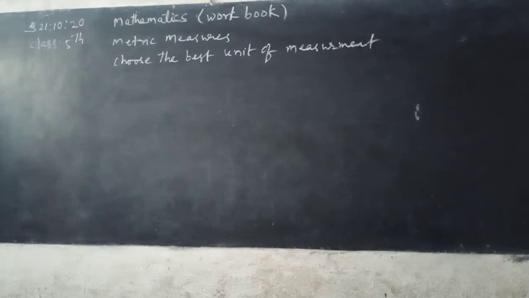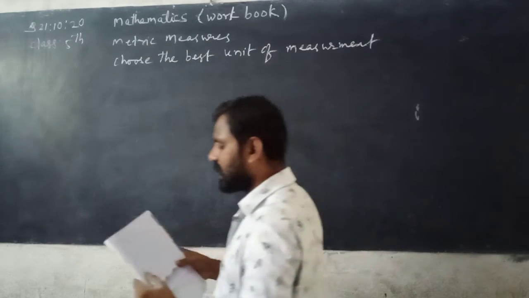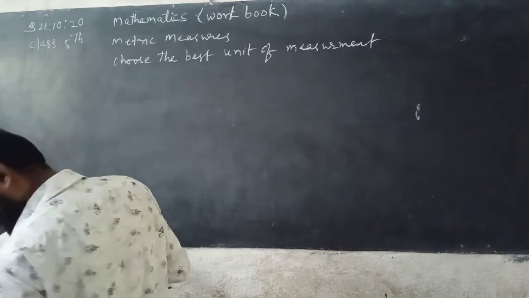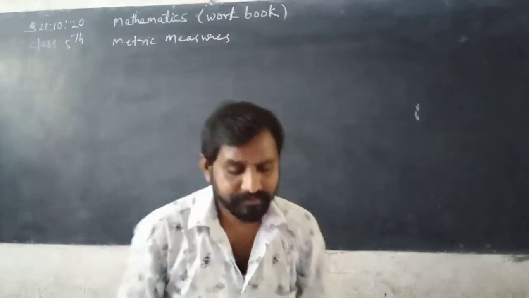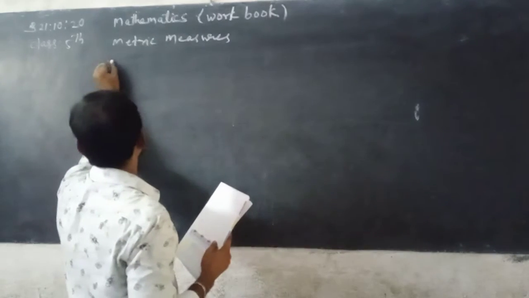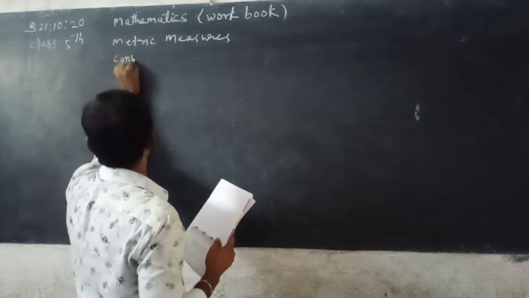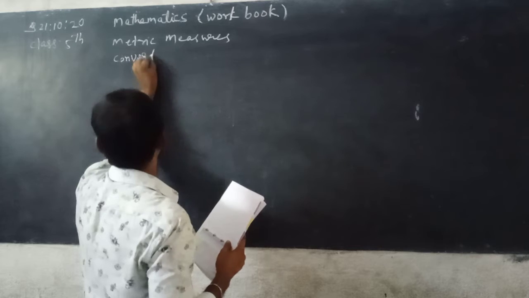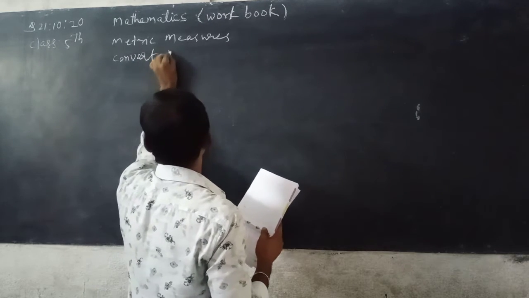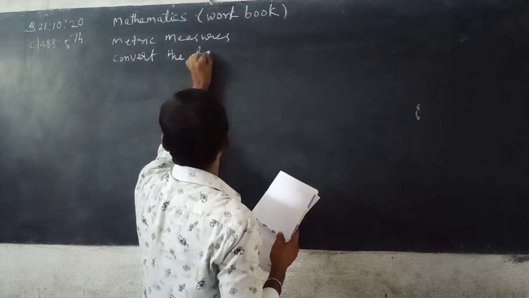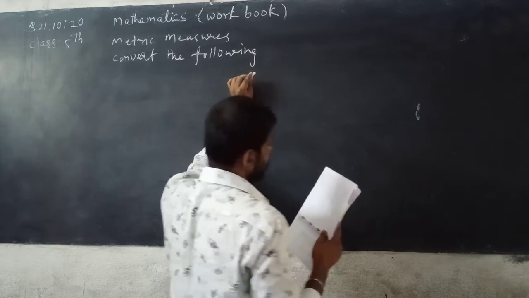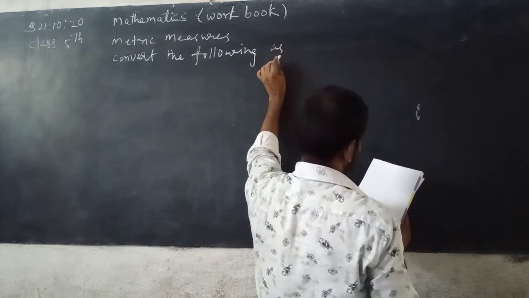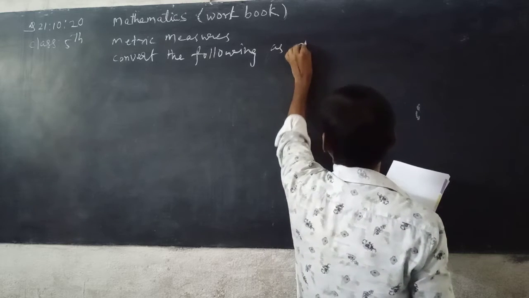Now next, convert the following as directed. See here, this is a very important topic. Listen carefully. Convert the following as directed.